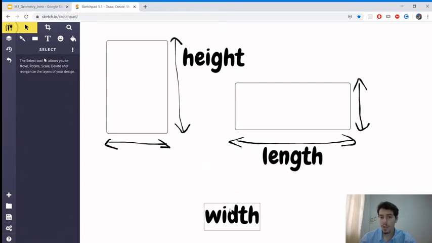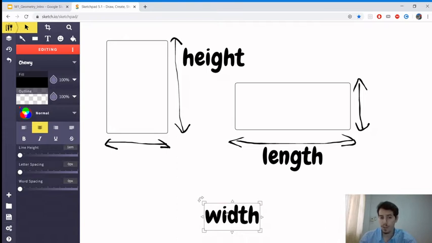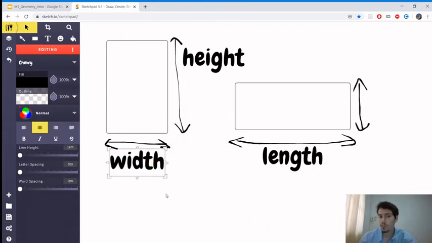And now we have left these 2 dimensions here that we don't really know what to use, okay? Because it's not long. The long side, we already used the height for it. And for this one, it's not really the height because it doesn't look like it's tall. So that's when we would use the width, okay? When we don't really know what to use, we would use the width usually.